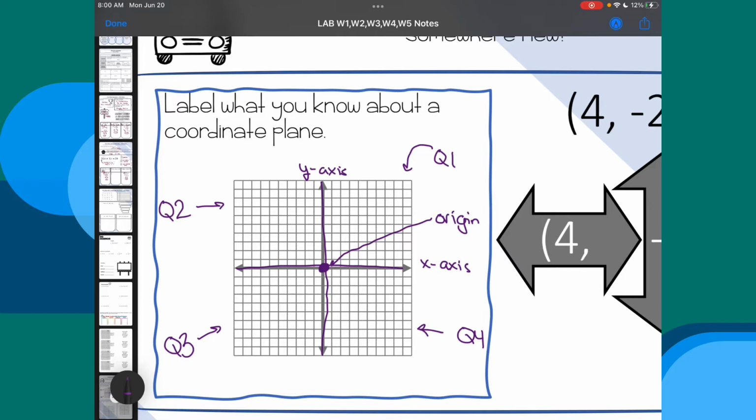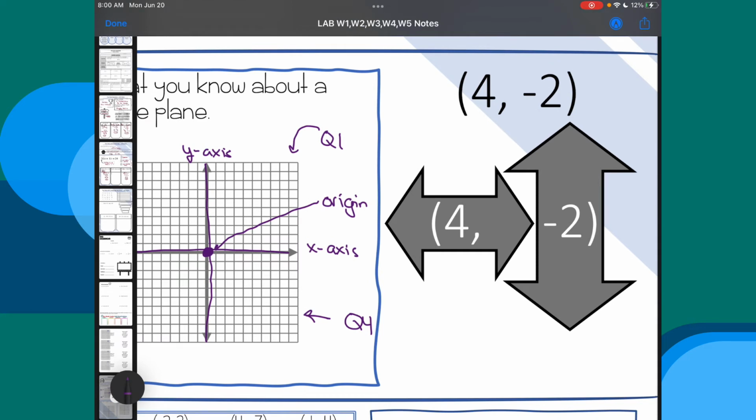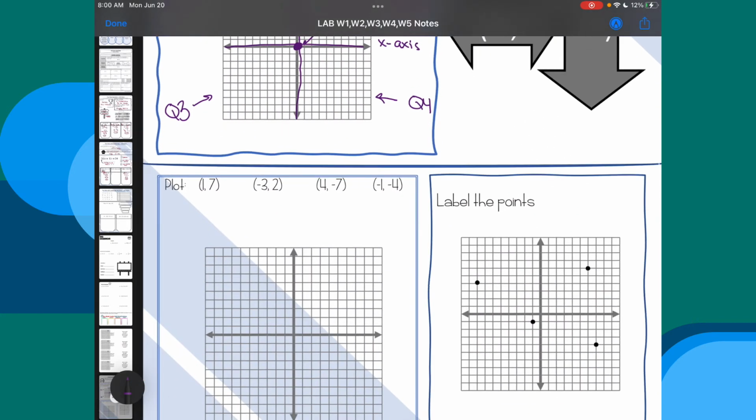In the middle of our graph where the two axes cross is called our origin. When we have a point, the first number of our point is always the x variable. It tells us how we move left and right. If it's positive, we move to the right. If it's negative, we move to the left. The second variable is the y variable. That tells us do we go up or do we go down. If it's positive, we go up. If it's negative, we go down.